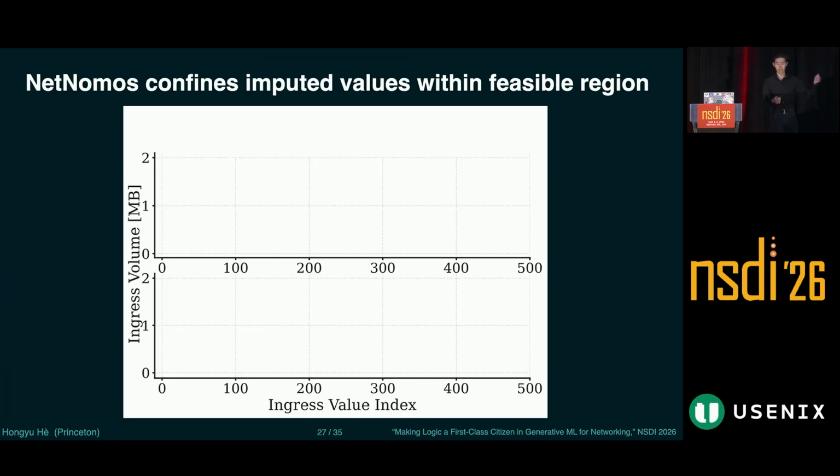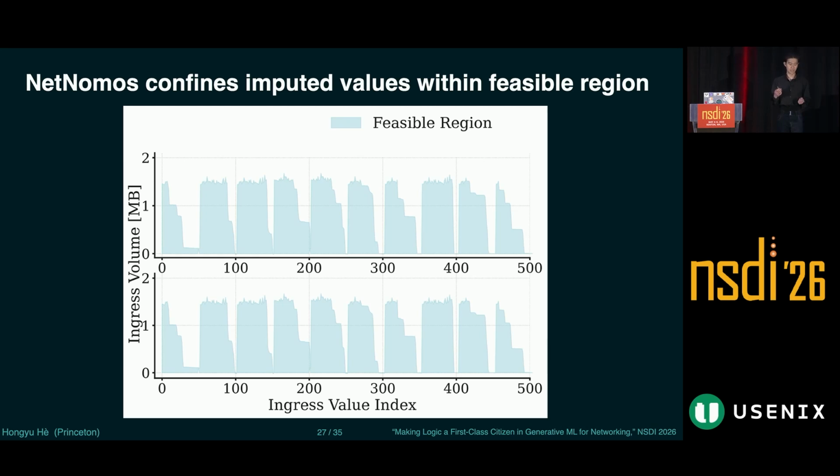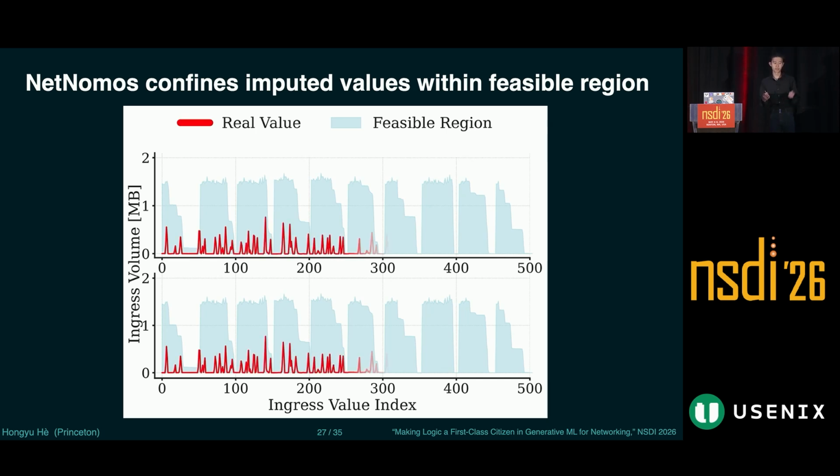And this graph demonstrates NetNomos in action by showing ingress bytes over time. So the blue area represents the feasible region computed by NetNomos at runtime. And the red lines represent the real ingress values, which are always within the feasible region by definition.